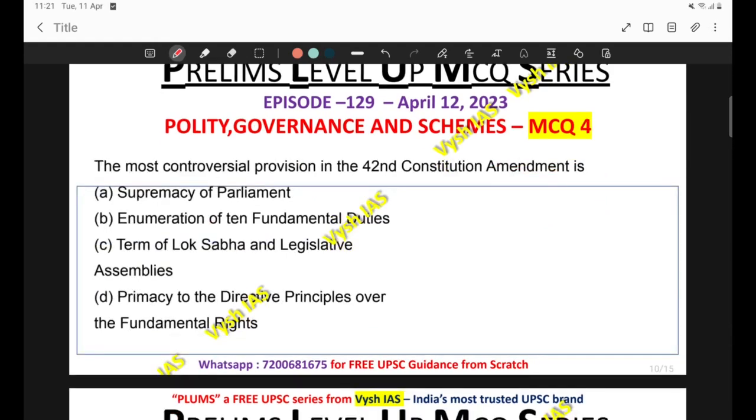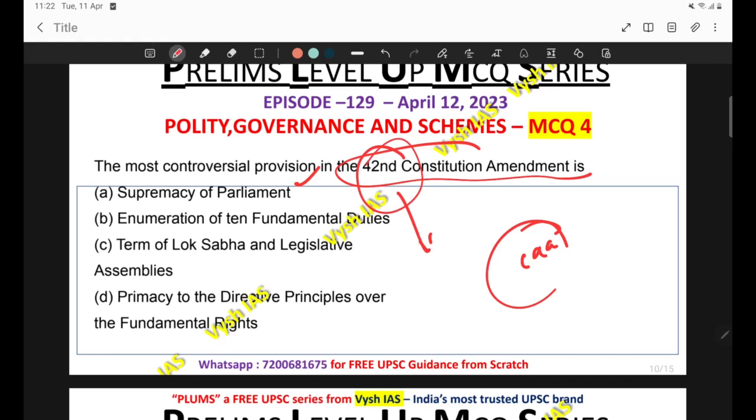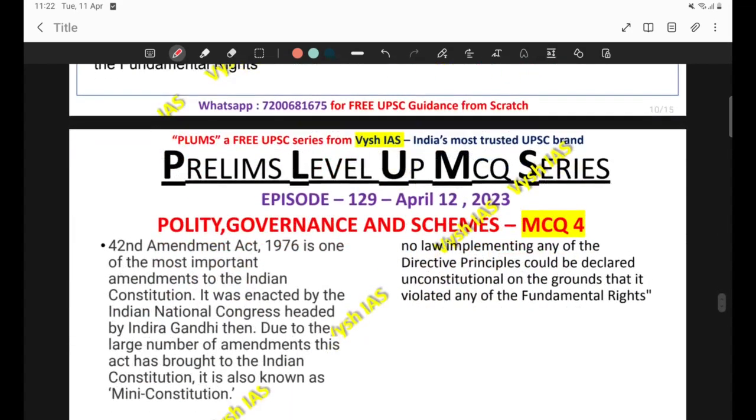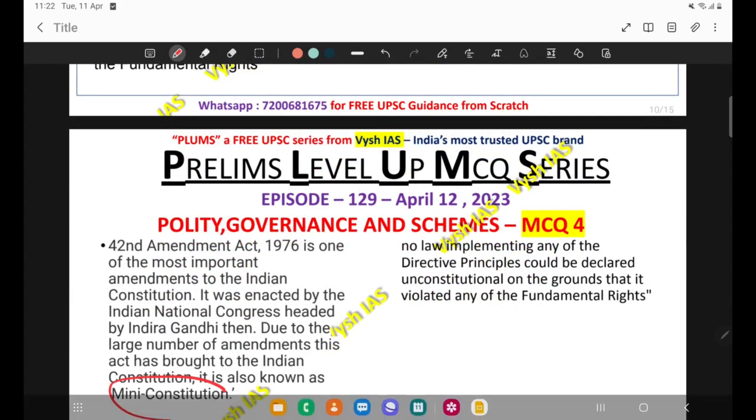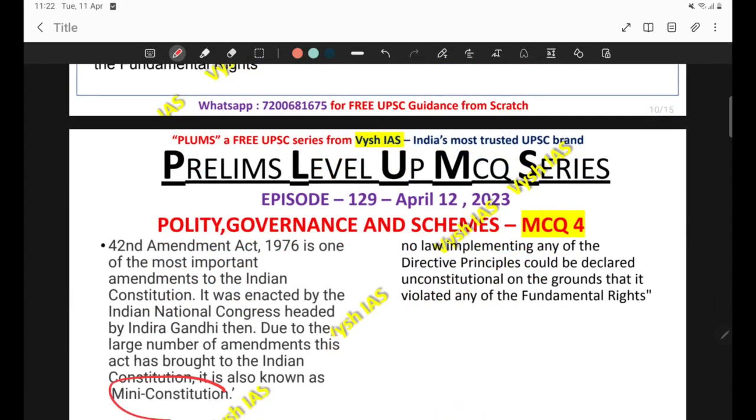Now come to the next question. The most controversial provision in the 42nd constitutional amendment is, and four options are given. Again, the important constitutional amendments become important, only the important ones. You need not learn all the constitutional amendments till date, but the important ones, and out of the important ones, this 42nd Constitutional Amendment Act is very, very important. So please go through the changes brought in via the 42nd Amendment. It is known as mini constitution also. This also you have to note, because that much amount of amendments have been done through this 42nd Amendment.